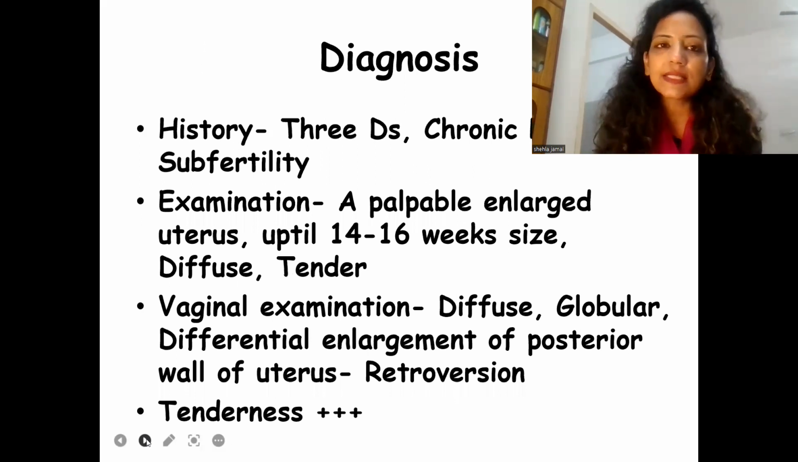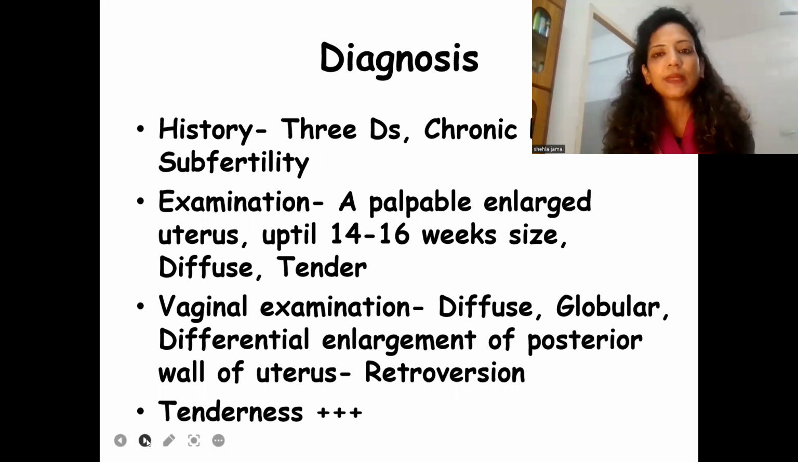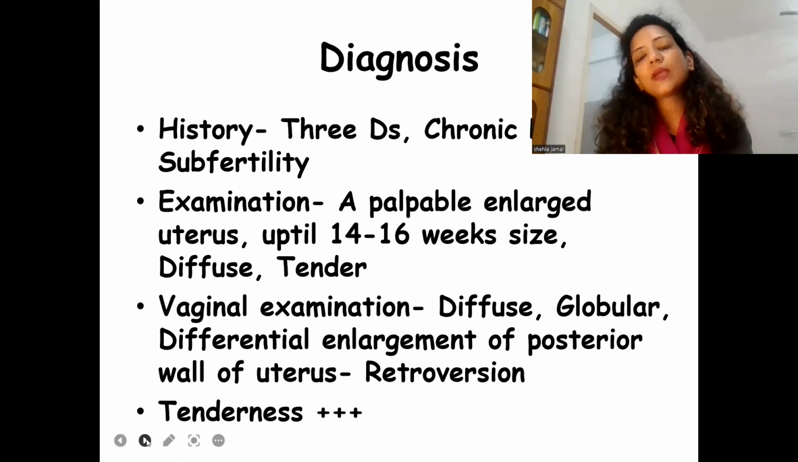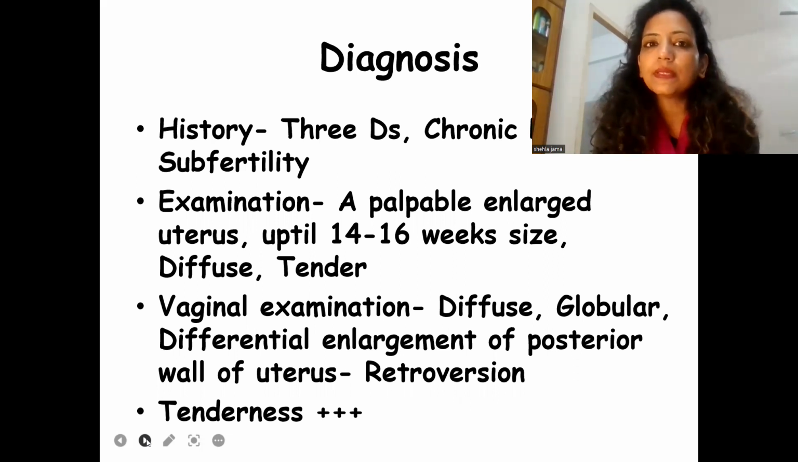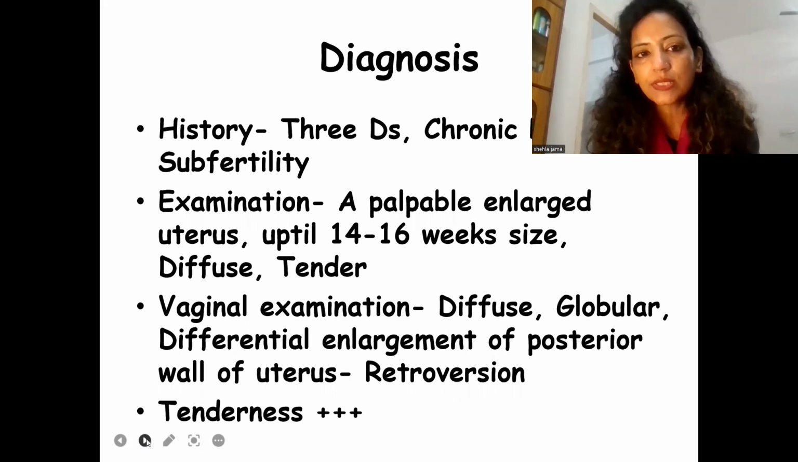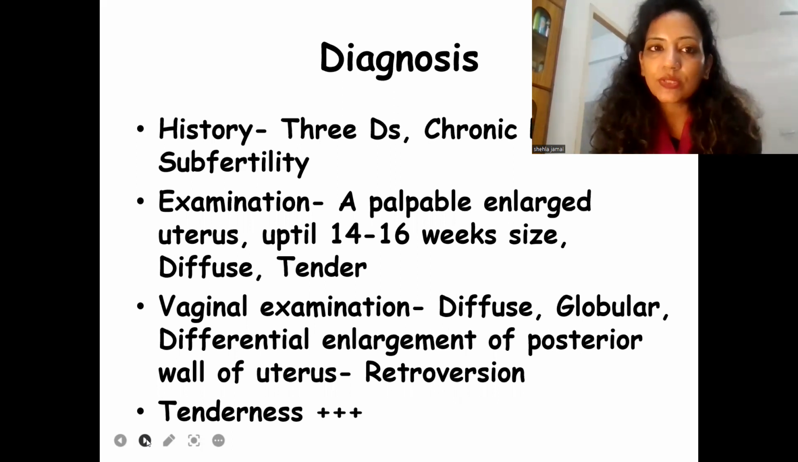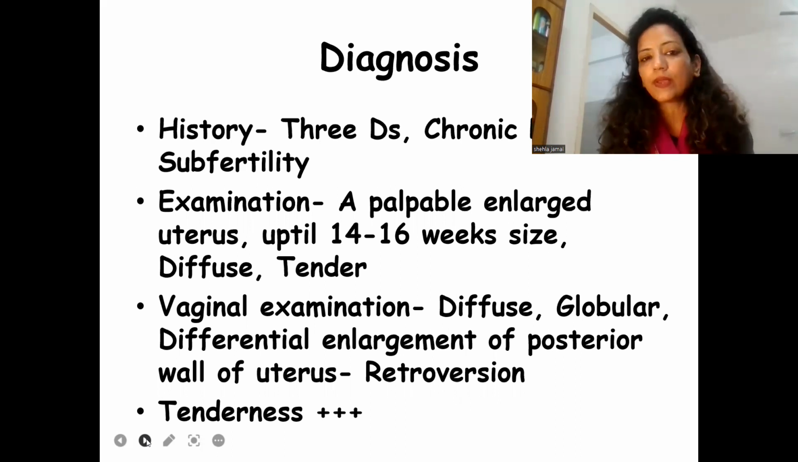So diagnosis is classically made by history, presence of 3 Ds, that is dyspareunia, dysmenorrhea, and dysfunctional uterine bleeding. Sometimes history may also give you inputs regarding presence of chronic pelvic pain and subfertility. When you examine such a patient, there is a palpable, diffusely enlarged, tender uterus, sometimes up to 14 to 16 weeks size corresponding to a gravid uterus. Such an examination finding should prompt us to think of adenomyosis.